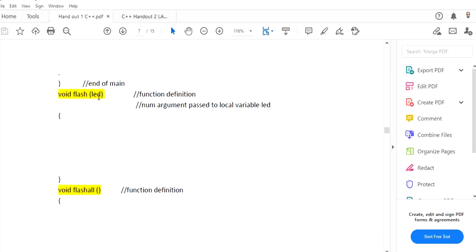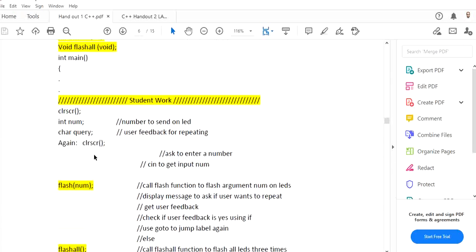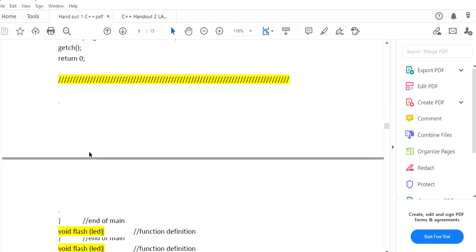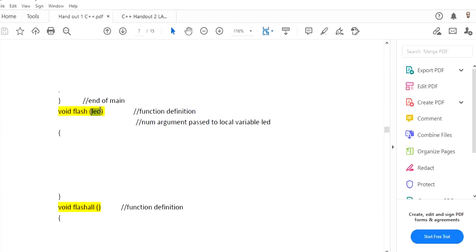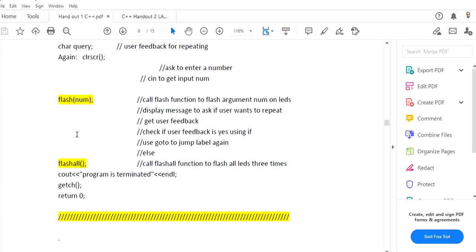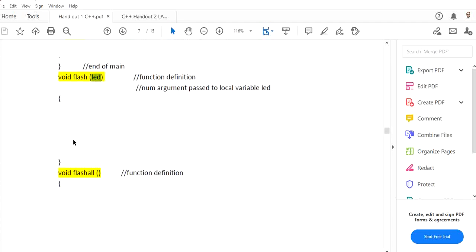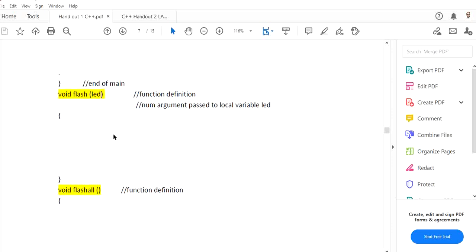Whatever the value of num, let's say in num I enter 15, that 15 will pass to the variable LED. Now we have another variable, called a local variable, which is known only to this function. It is not known to the main program. Then I will write the code: write all digital LED, then sleep one, flashing, and clear all digital and sleep one. This is how to flash, on and off.